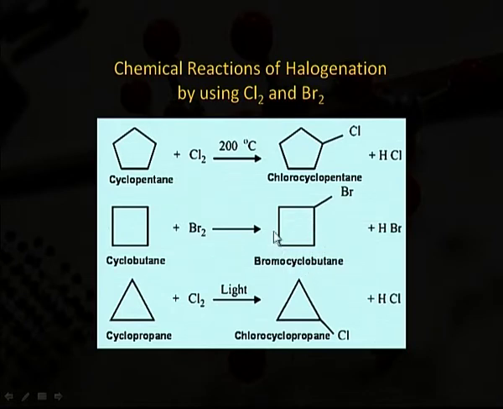This is cyclobutane because it has a cyclic structure with 4 carbon atoms, and this is the bromine which has substituted hydrogen from this corner, and we get HBr along with bromocyclobutane. Cyclopropane when reacted with chlorine in presence of light gives chlorocyclopropane along with HCl.